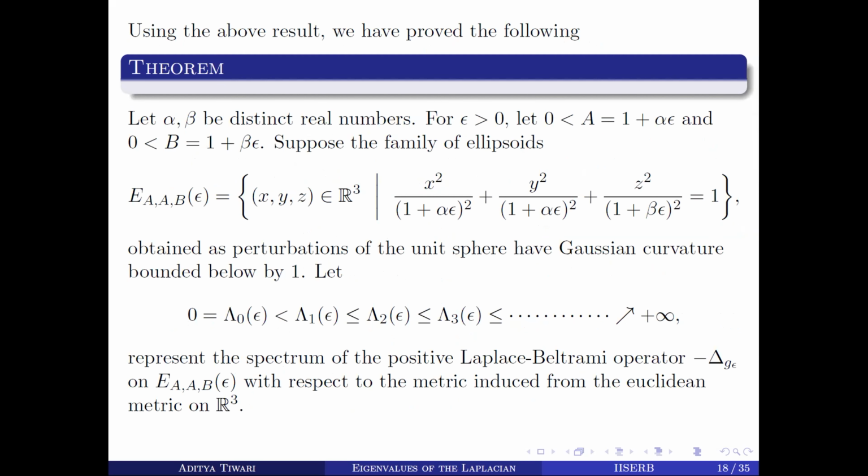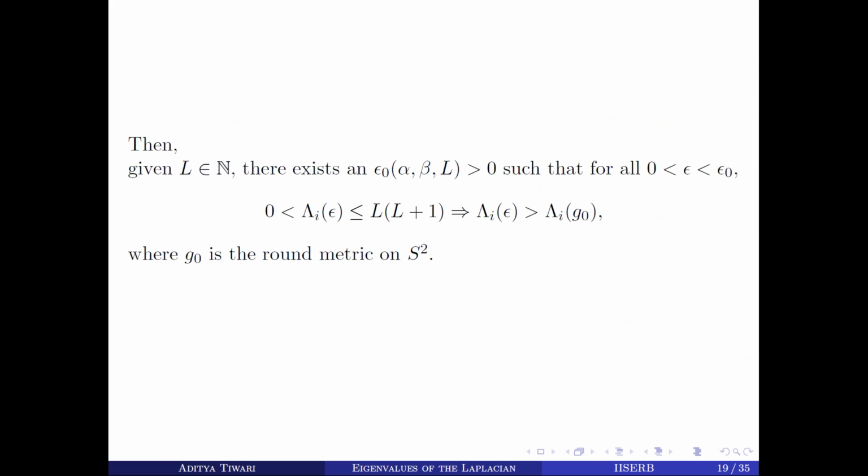So we have shown that if we put the curvature condition on these perturbed ellipsoids, that is, the Gaussian curvature is bounded below by 1, and if we arrange these eigenvalues in increasing order, then given any L in N, there exists an epsilon naught greater than 0, depending on alpha, beta, and L, such that for all epsilon between 0 and epsilon naught, if we take any i-th eigenvalue of the ellipsoid, with i between 0 and L plus 1, then it will be greater than or equal to the i-th eigenvalue of the unit sphere.